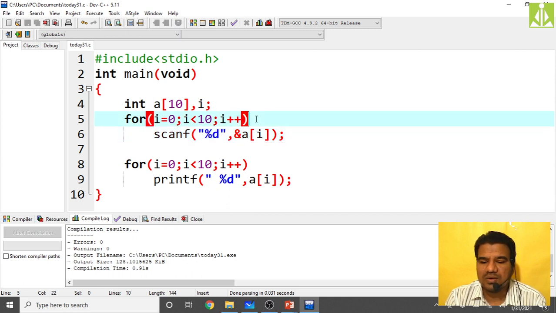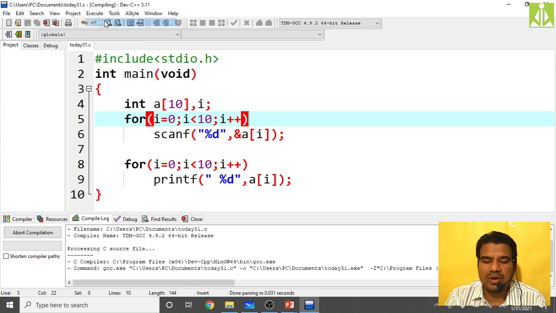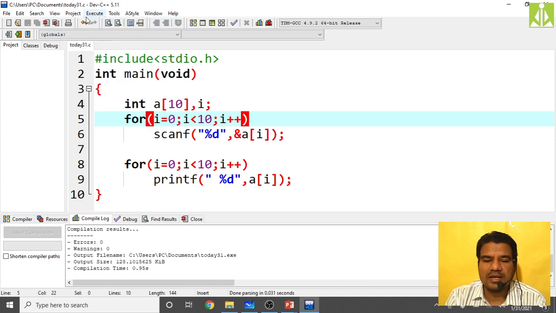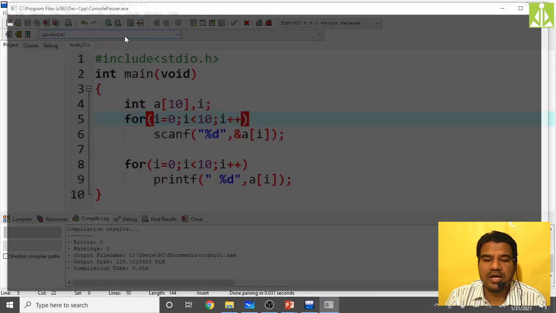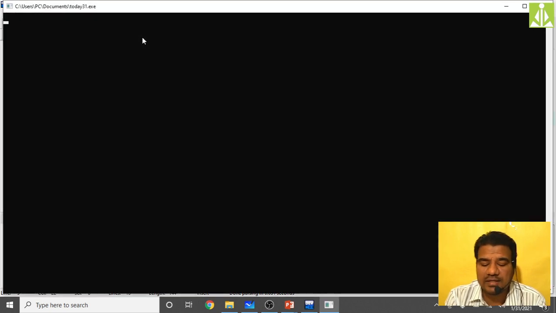Okay, so like this you remember. Now save the program, go to compile. Again it will wait for the input. How many times do you have to give the input values? Like this, 23, 45, 1, and so on, and the last value I'm inputting is 12. So 10 values, it is over, isn't it?